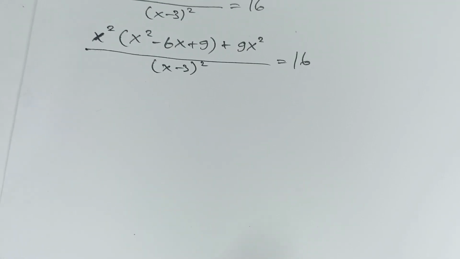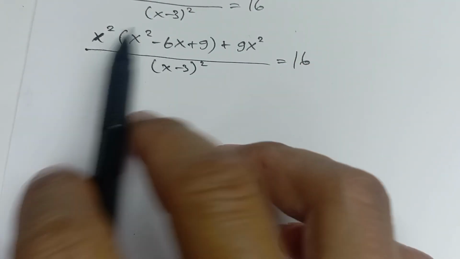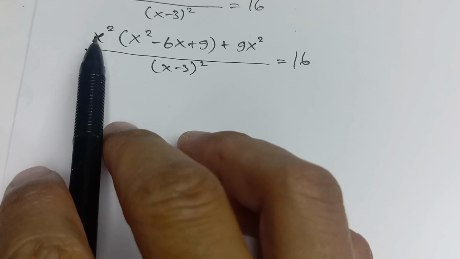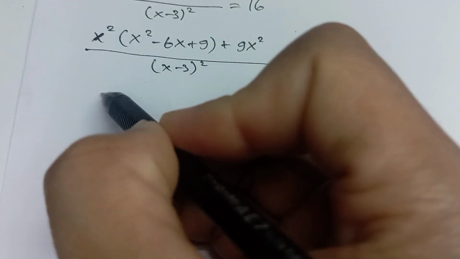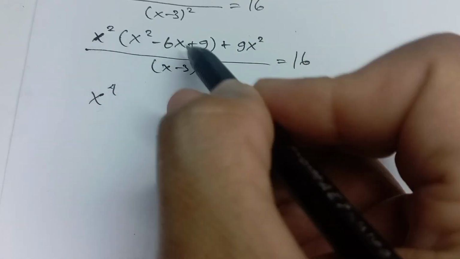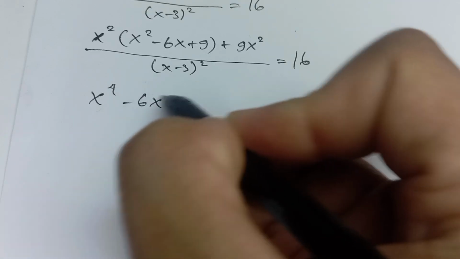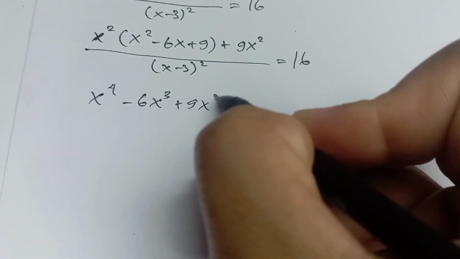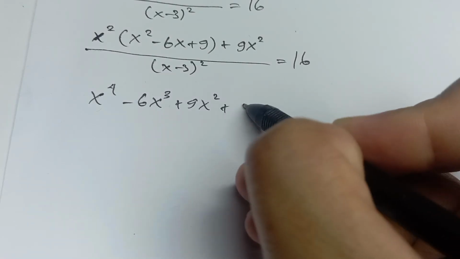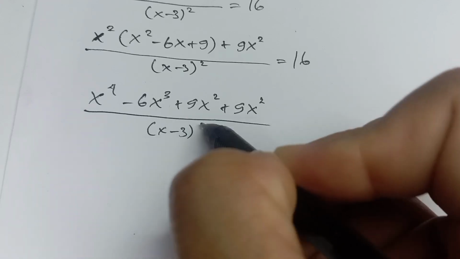Okay, so now multiply x squared times x squared. We have x to the power of 4, minus 6x cubed, plus 9x squared, plus 9x squared, over (x minus 3) squared.